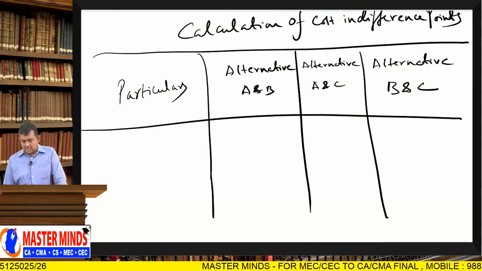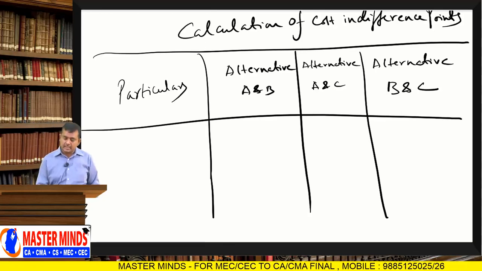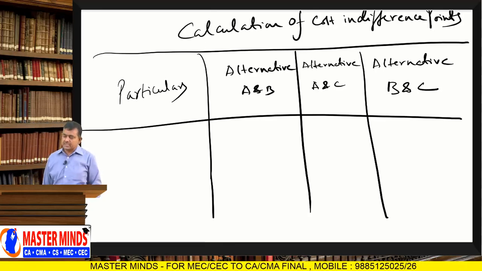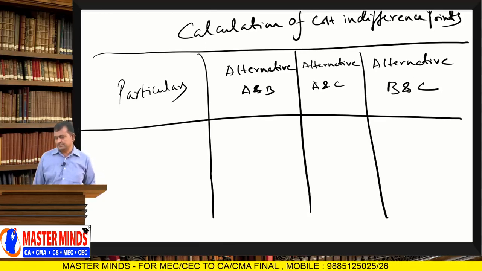So, if only cost details are available, in that case the cost indifference point should be calculated. Cost indifference point equals change in fixed cost divided by change in variable cost per unit.